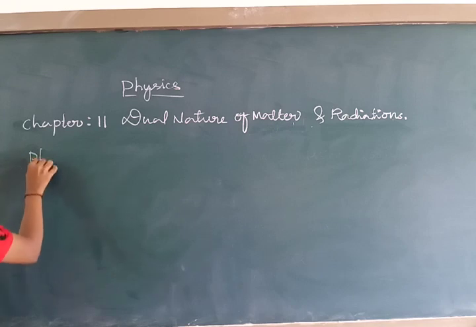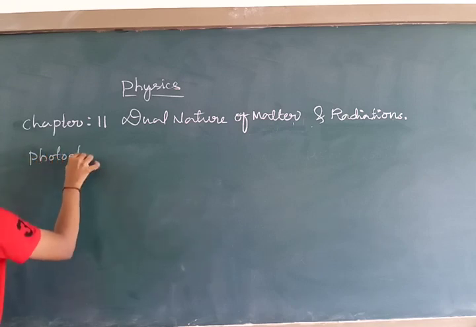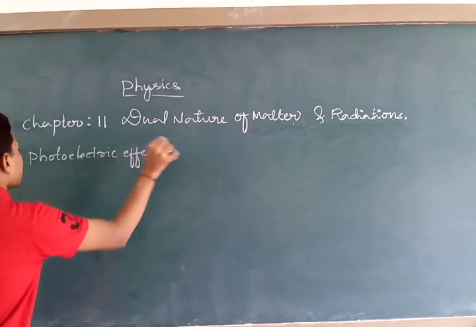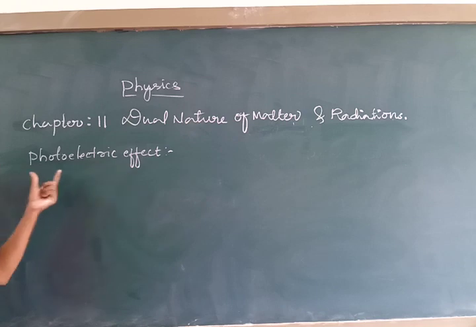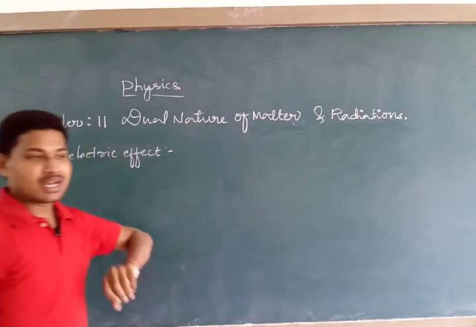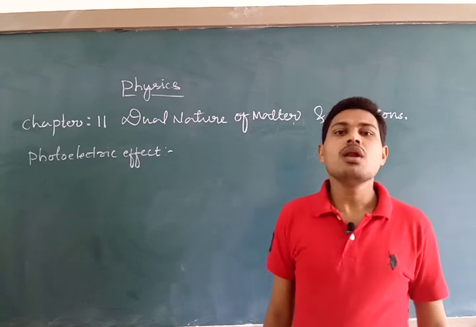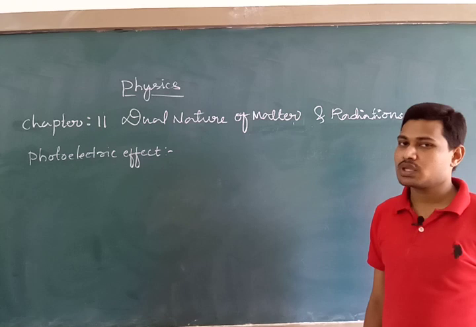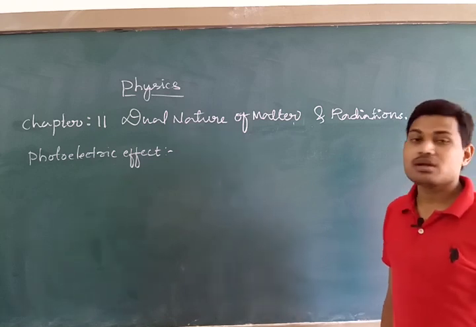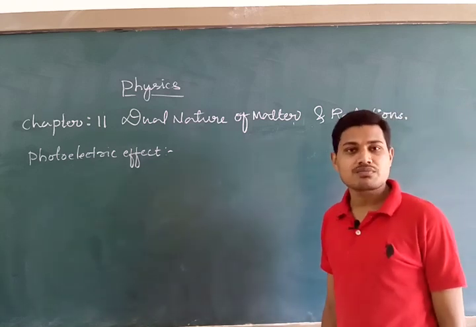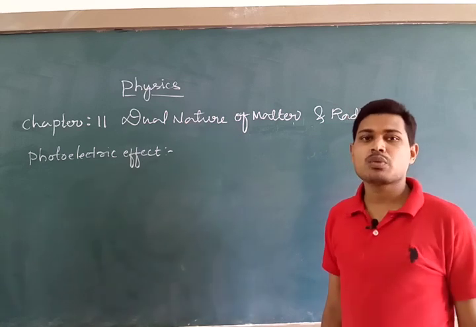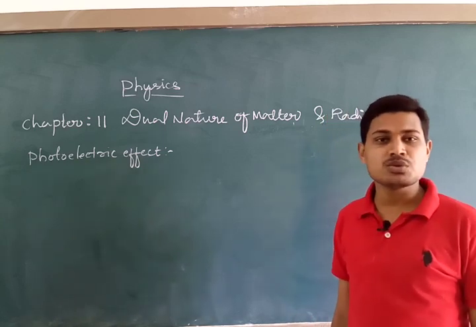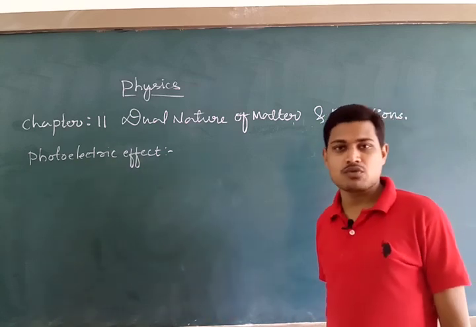It is the phenomenon of emission of electrons from the surface of a metal when the metallic surface is illuminated with a suitable frequency of radiation. Here the word suitable frequency is very, very important. Later on I am going to tell you why suitable frequency is used in the definition of this photoelectric effect.